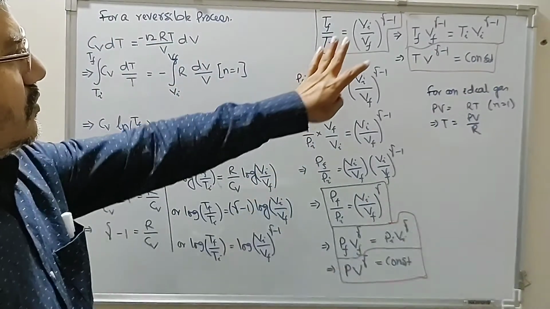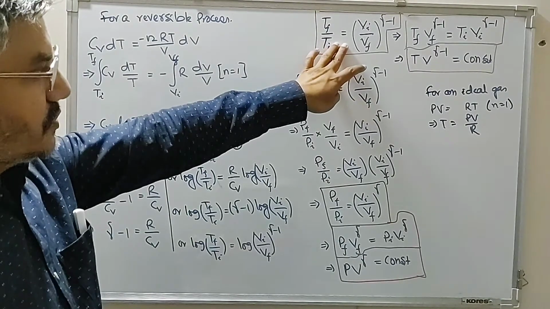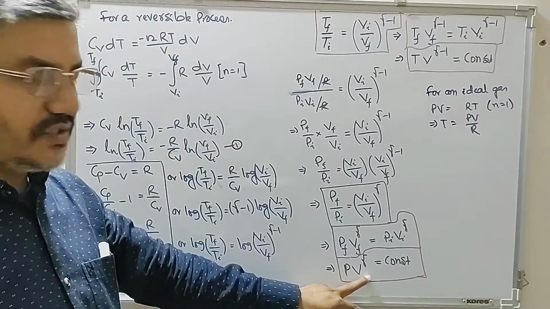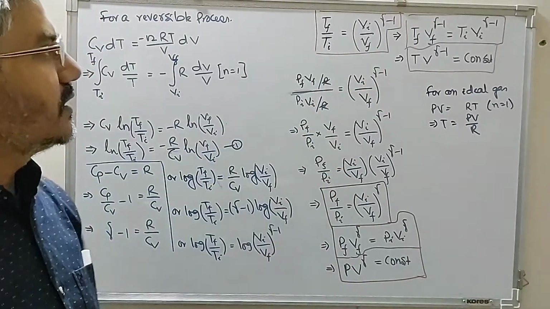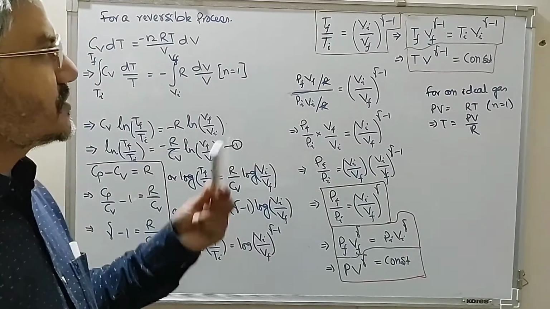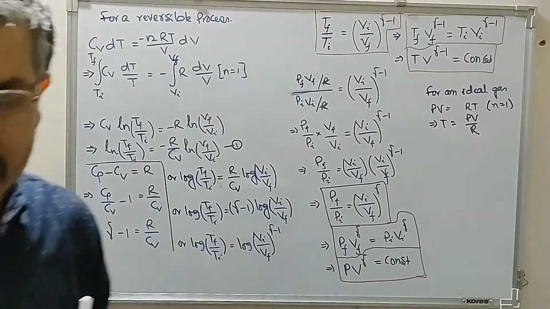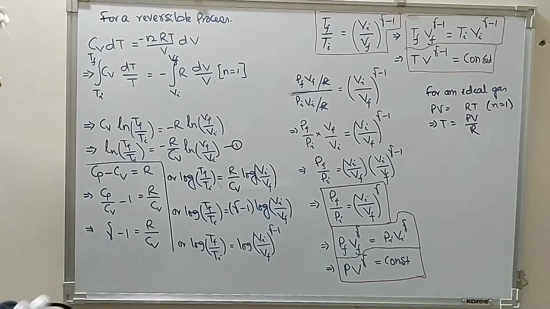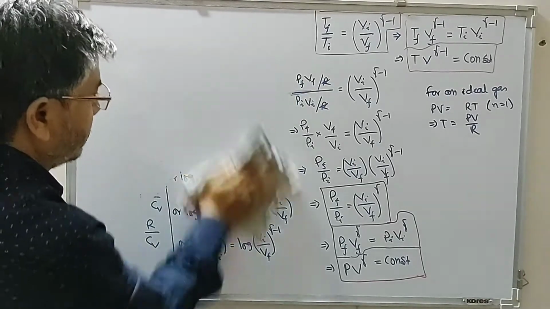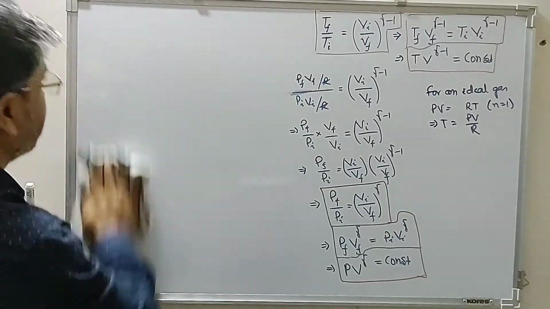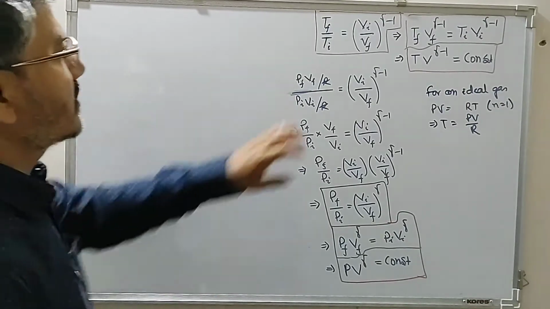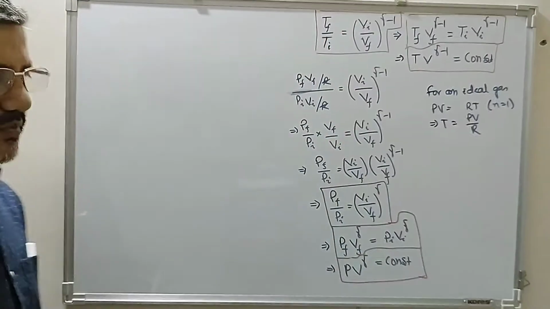So this is the temperature-volume relationship, and this is the pressure-volume relationship. Now we have to find the pressure and temperature relationship for a process undergoing adiabatic reversible change. To find the pressure and temperature change, we can convert this volume in terms of pressure.